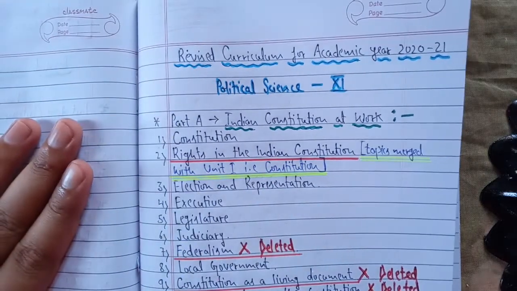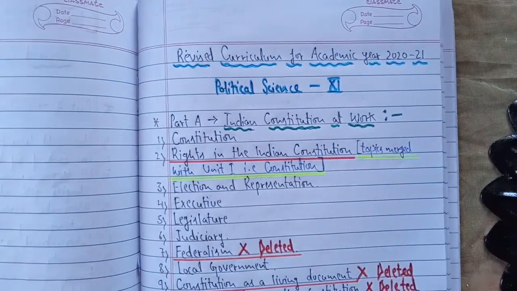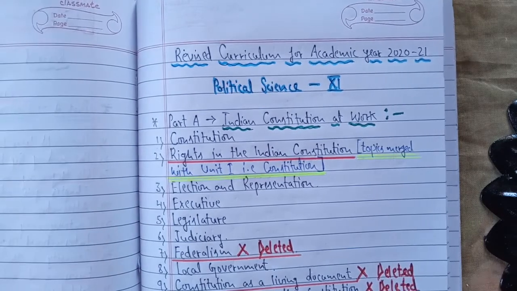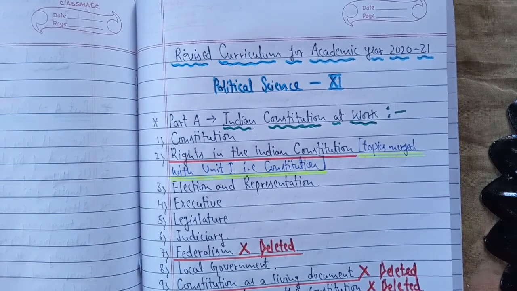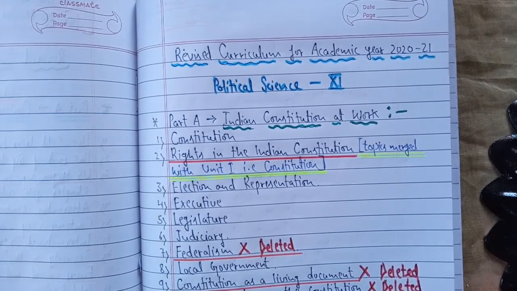Students, as you know, we were doing the first chapter of our book Indian Constitution at Work, and the name of the chapter was Constitution Why and How. And we had already finished around 3 to 4 parts. We had already almost covered all the important topics of that particular chapter.